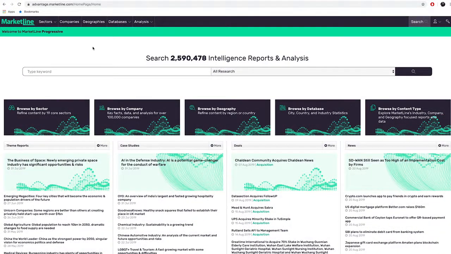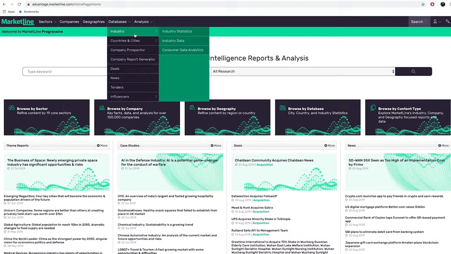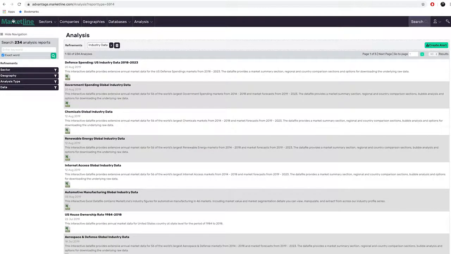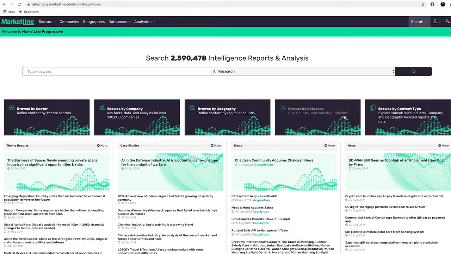MarketLine's industry data is a consolidation of a huge catalogue of data files in easy-to-access Excel workbooks. They are available under Industry Data on the navigation bar, or via the Browse by Content Type button on the MarketLine Advantage homepage.